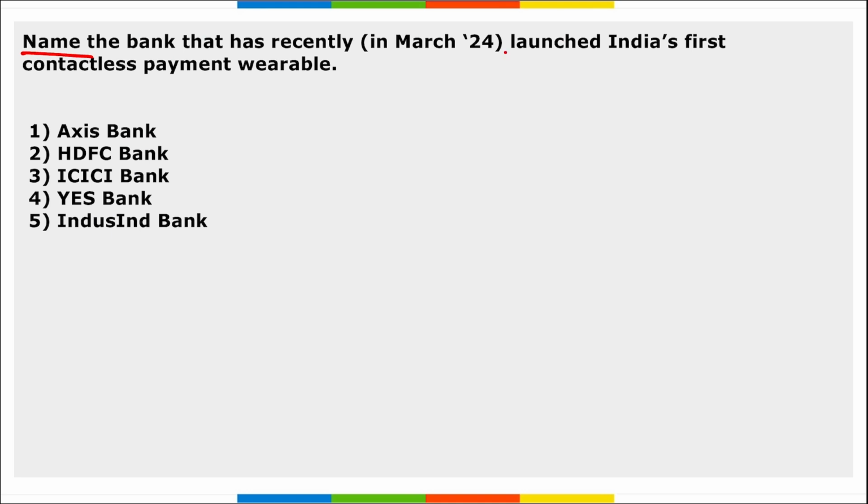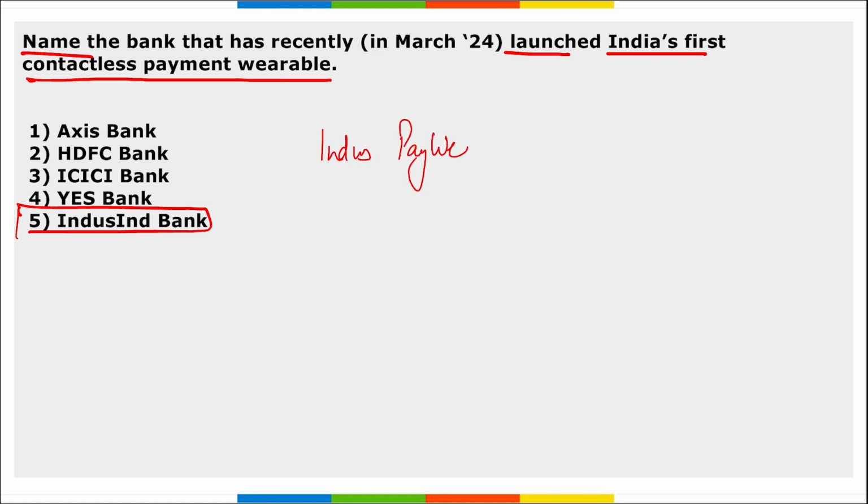Next, name the bank that has recently launched India's first contactless payment wearable. It is IndusInd Bank, right? IndusInd Bank Limited has launched their contactless payment wearable, known as Indus Pay Wear. This is India's first all-in-one wearable for both debit as well as credit card that will be working on MasterCard. Right? If asked about the payment gateway, it will be MasterCard.